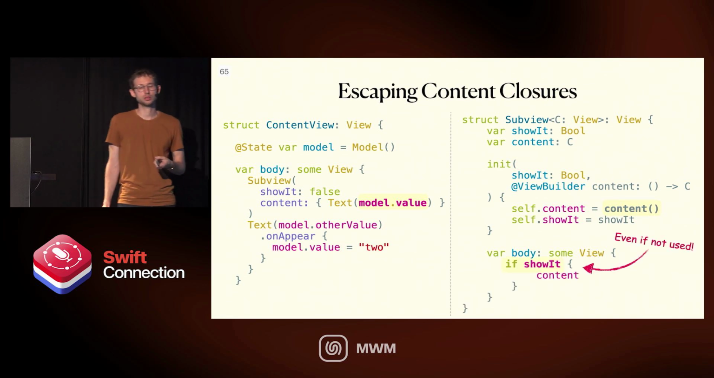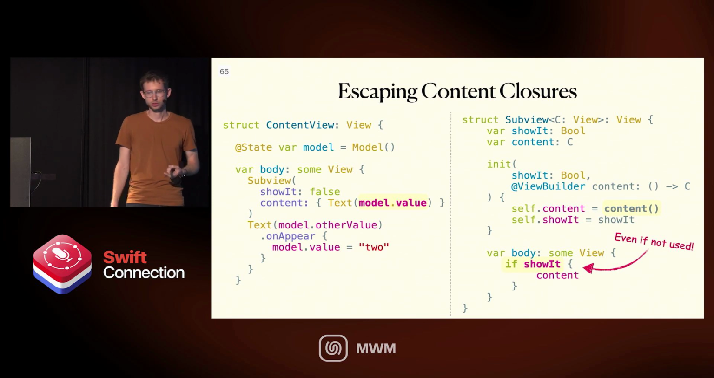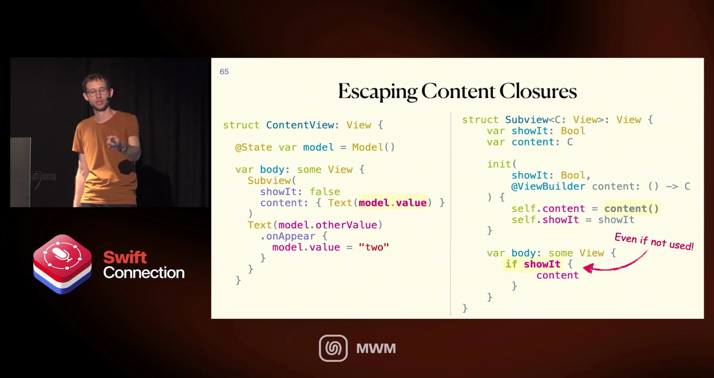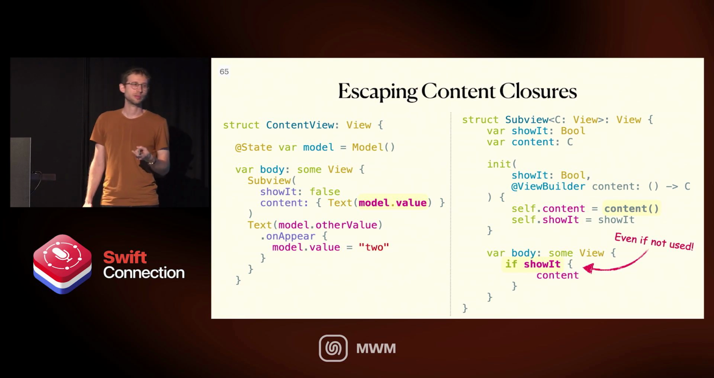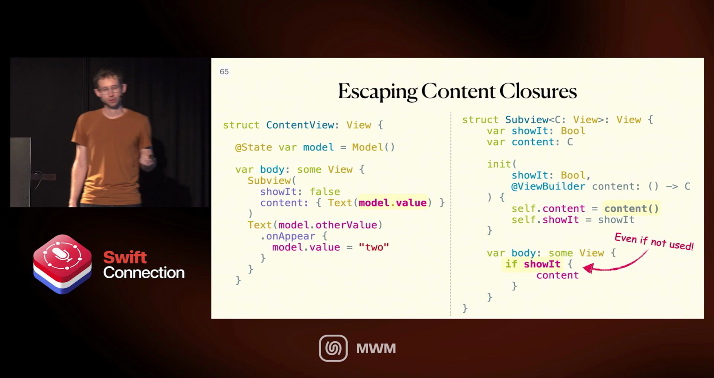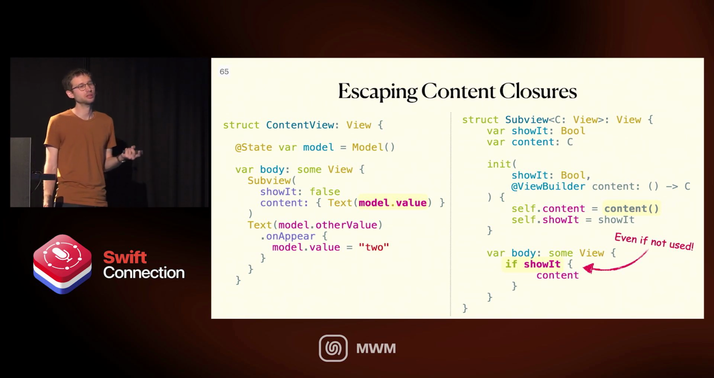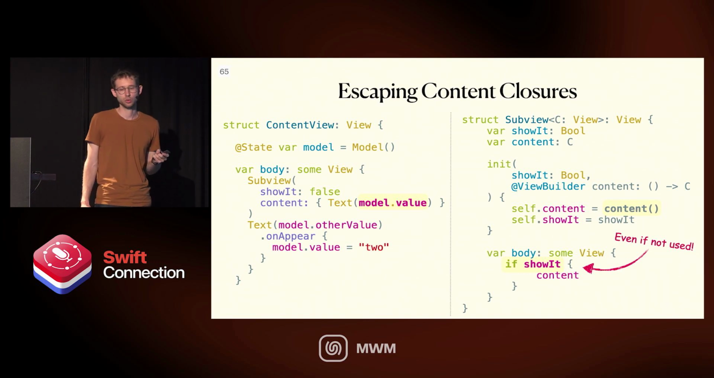And the interesting thing is, because we already opened the closure, maybe we don't even show that content. So here we pass showIt, some Boolean flag, and we pass false. We're not even using that content in the subview. That doesn't matter. The content view is still going to be refreshed, and then also the subview is going to be refreshed because of that, even though we're not presenting this content anywhere.